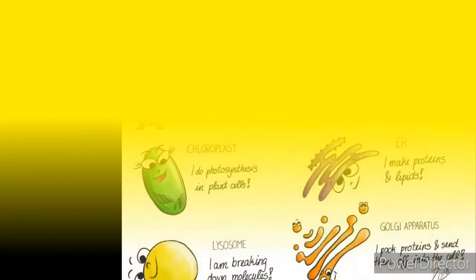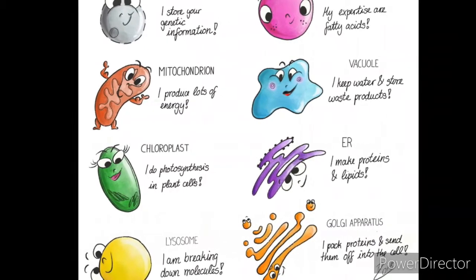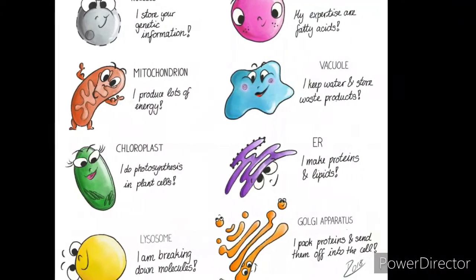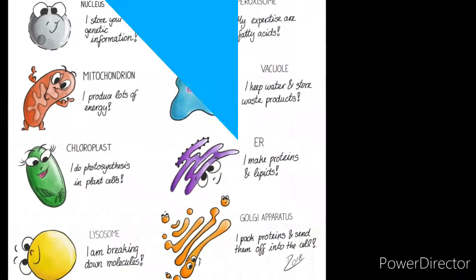Three are the cell organelles: nucleus, chloroplast, vacuole, mitochondria, endoplasmic reticulum, Golgi apparatus, lysosome, and several others. Now we will understand each of these organelles in detail. So let's start.